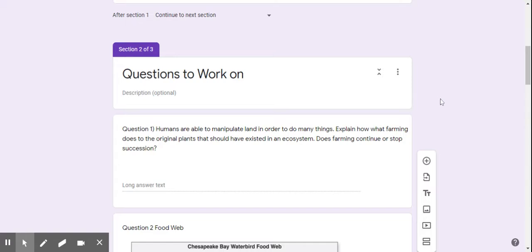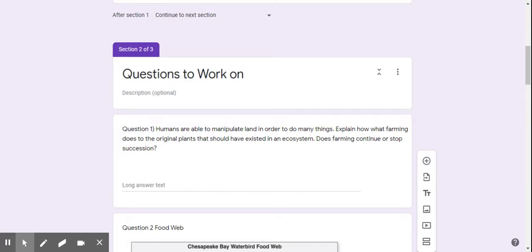So, question number one: humans are able to manipulate land in order to do many things. Explain what farming does to the original plants that should have existed in an ecosystem. Does farming continue or stop succession? So, we had a plot of land. It originally had these plants, it had these trees, it had all these little ecosystems that were there. So when we farm, we rip all the plants out of there and we grind up the earth so that we make it into soft soil for our plants.